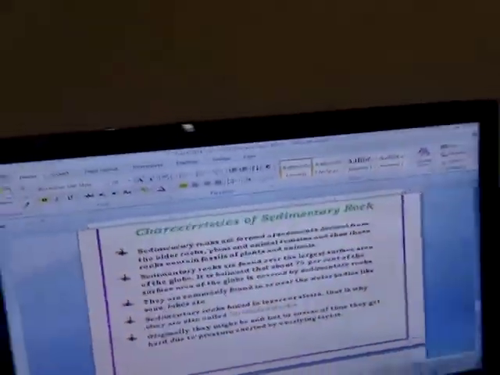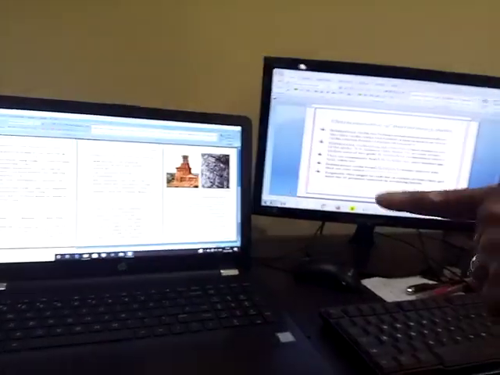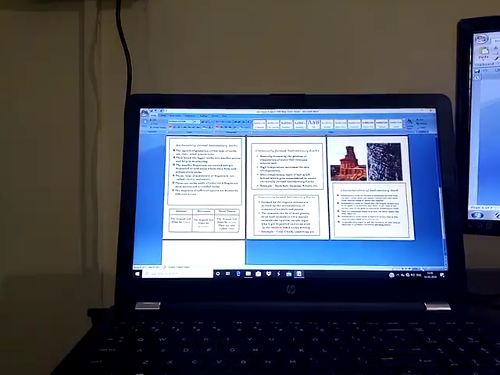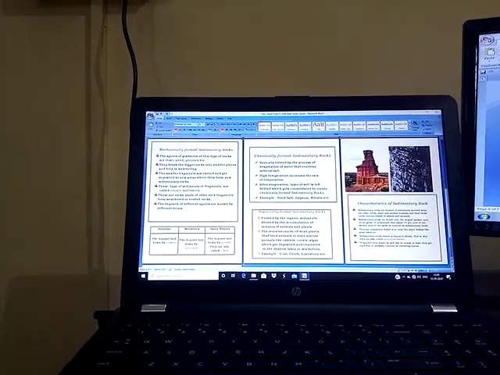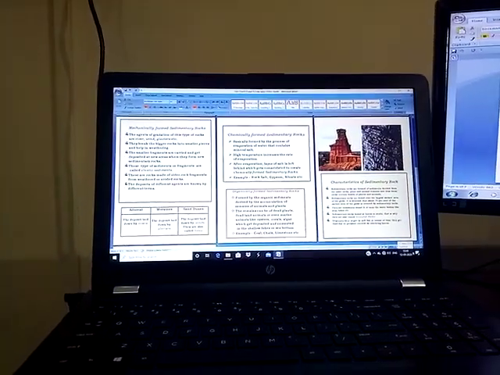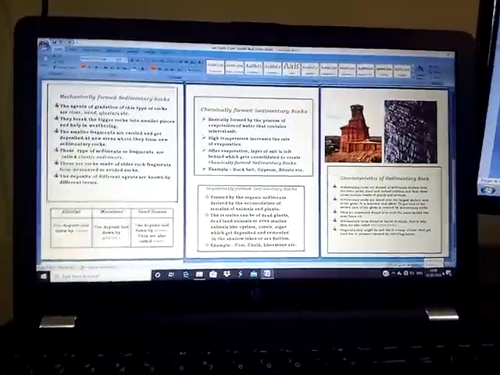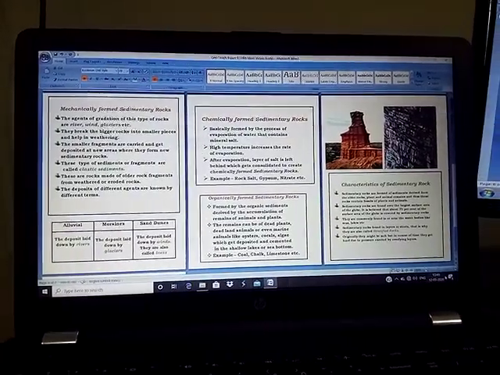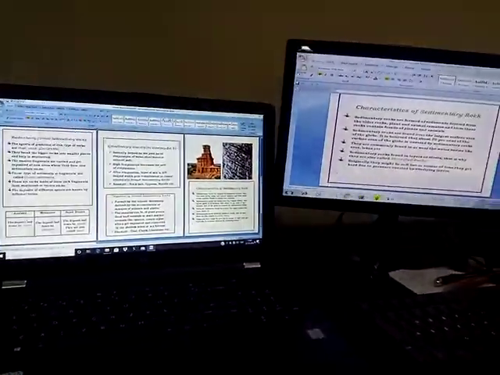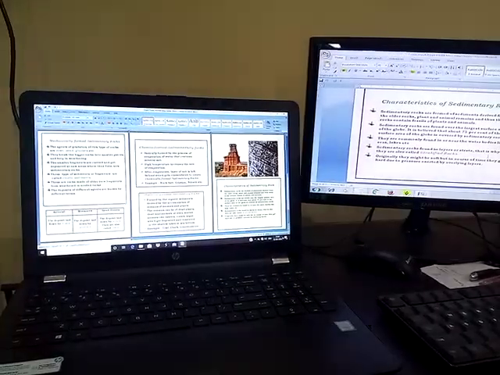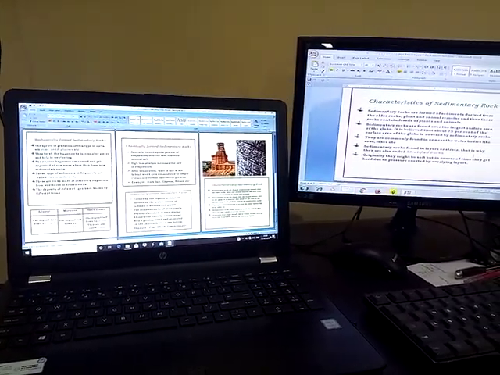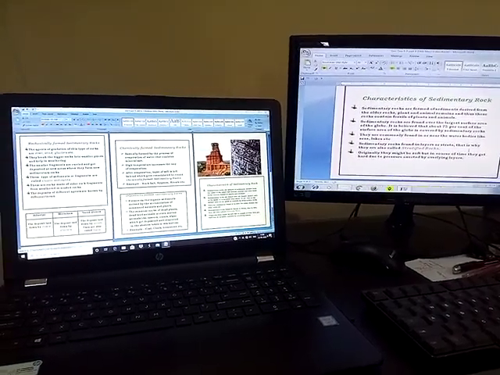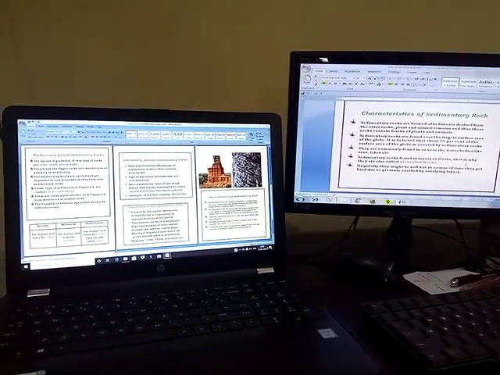So dear children, with this we come to the end of today's discussion, where we began with the discussion on rocks overall, then the kinds of rocks, the three types of rocks, how rocks are formed, and today we elaborately discussed the sedimentary rocks.